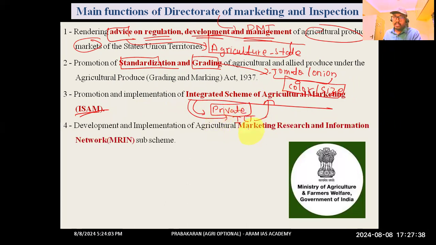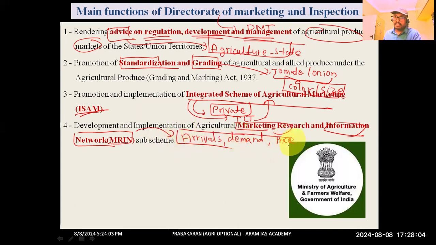The fourth component was market research and information network. What kind of information might they be spreading? Information like market arrivals, what the demand was, or what price can be afforded. They will analyze this information and spread it to the farmers.